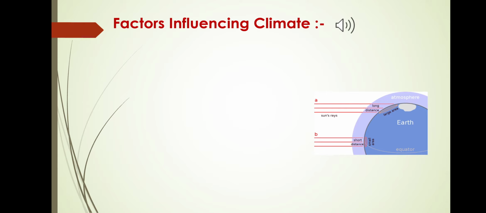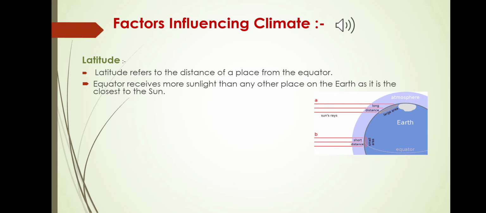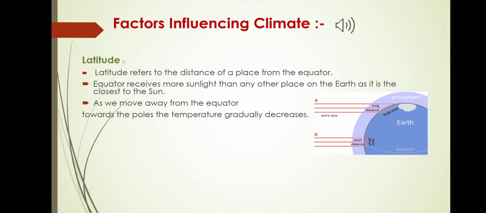Today, at first, we will discuss the factors influencing climates. There are a few factors which influence our climate, like latitude, altitude, distance from the sea, direction of wind, etc. So first, we will discuss latitude. Latitude refers to the distance of a place from the equator. The equator receives more sunlight than any other place on the earth, and it is the closest to the sun. As we move away from the equator towards the poles, the temperature gradually decreases.